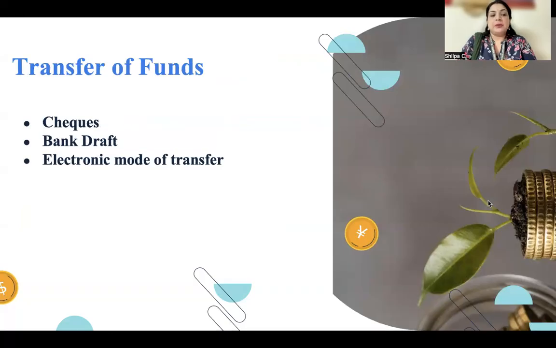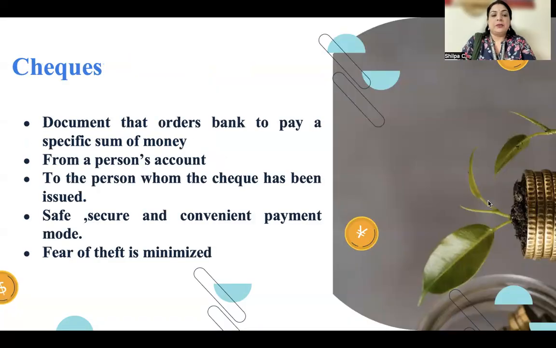Then another function done by the banker is transfer of funds. This is done in the form of checks, bank drafts, as well as through an electronic mode of transfer. So we all understand what a check is. It is a document that orders the bank to pay a specific sum of money from one person's account to the person to whom the check has been issued. It is a very safe, secure, and convenient mode of payment.